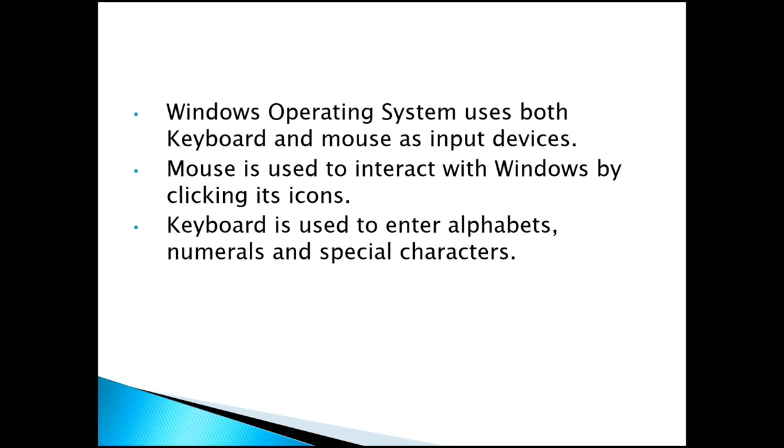How can the mouse interact with the computer? By clicking one icon, it will be executed. When we click a particular icon, we can open that particular file by using the mouse action.